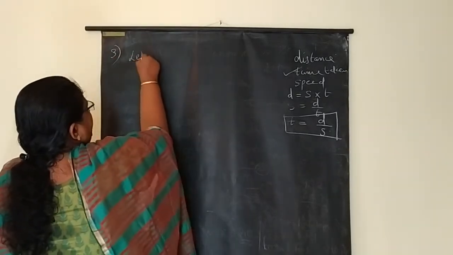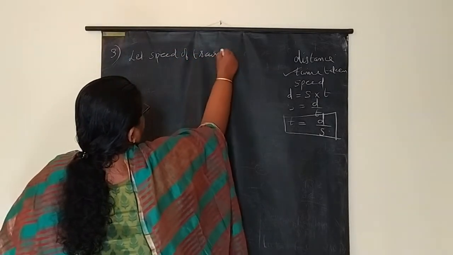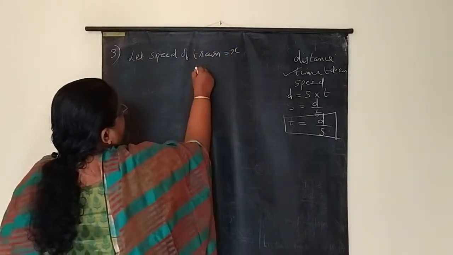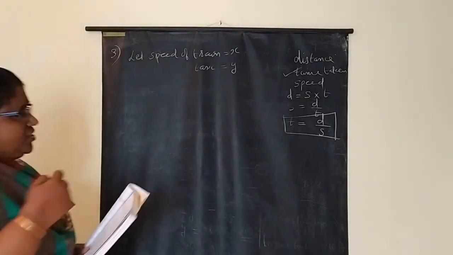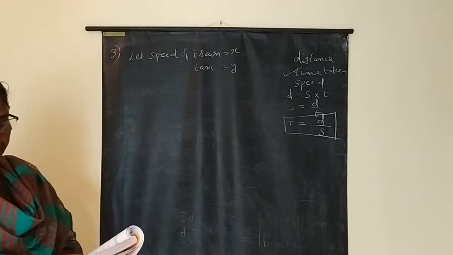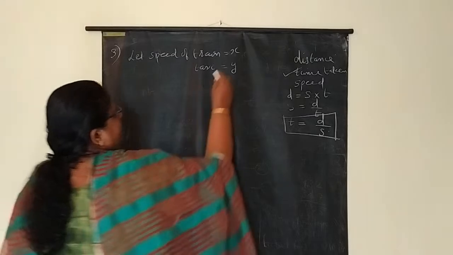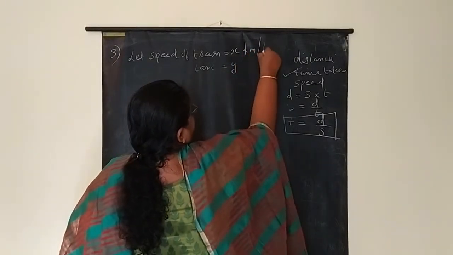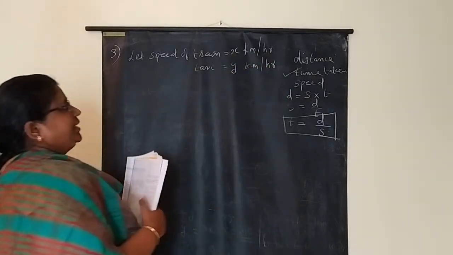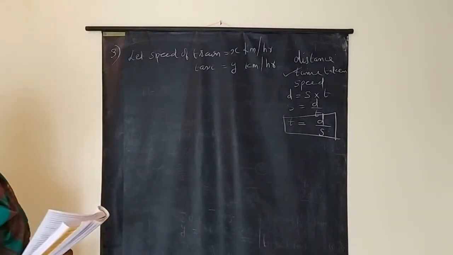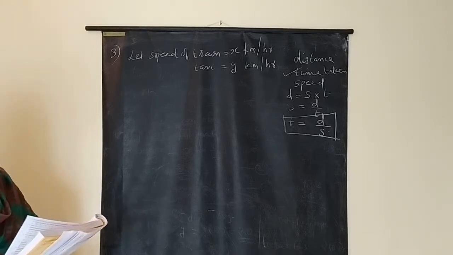So let us take the speed of the train as x and the speed of the taxi as y. What is the unit of speed? Generally we use kilometer per hour. So we take the speed of the train as x kilometer per hour and the taxi as y kilometer per hour.